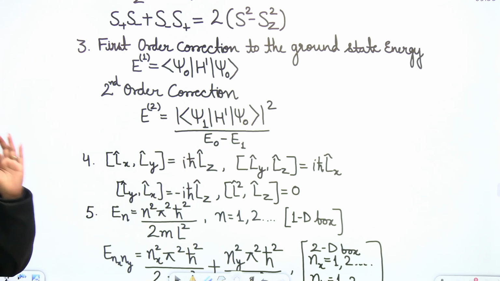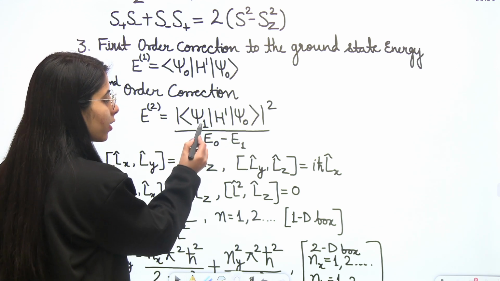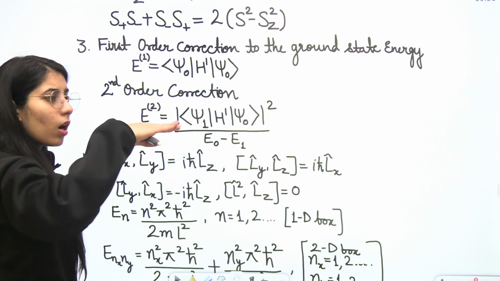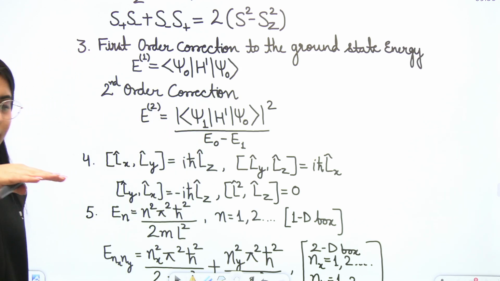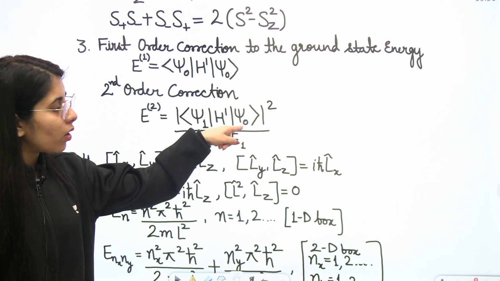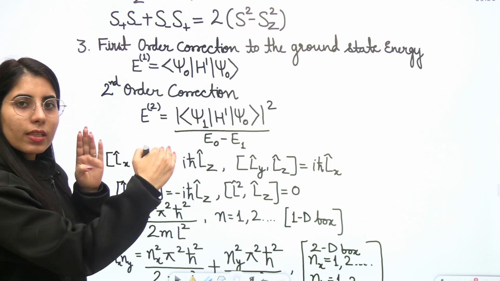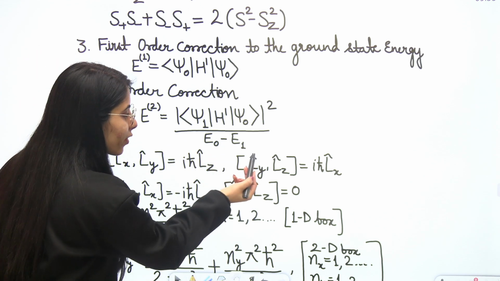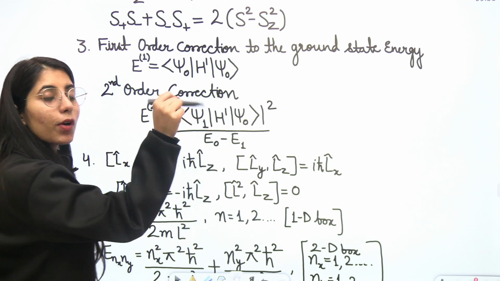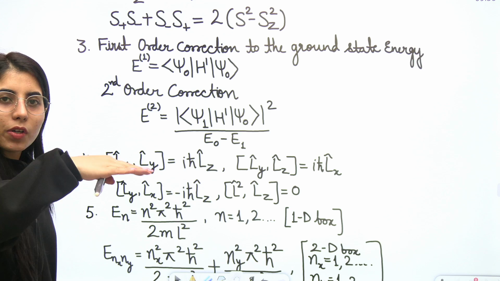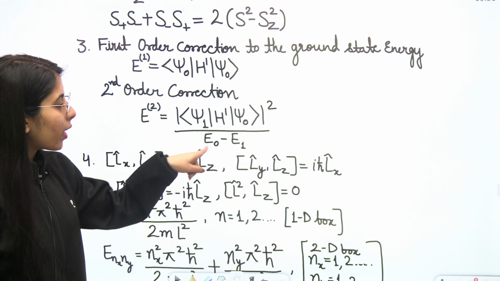Here you have to be extra careful: here you are writing the upper level or excited state wave function, then here the lower one, and in the denominator you are interchanging the energy values. The next term you are writing is for the higher energy level, so it will be E1 and it is E0.